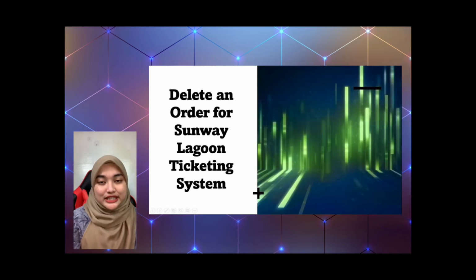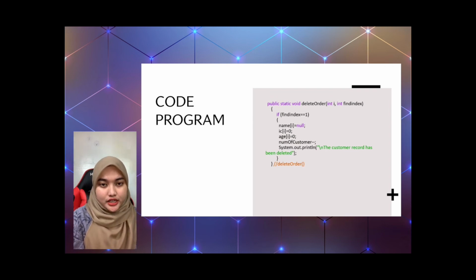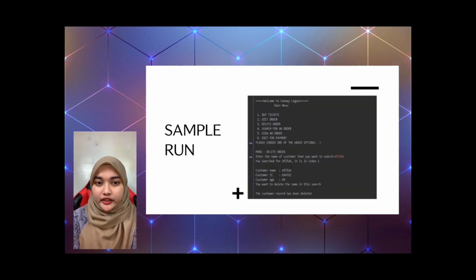The second explanation is delete order for the ticket. For the code program, we declare the delete record of customer detail and order, which is name, IC, age, and price per person. If the user runs this code program, they can see the customer record has been deleted.